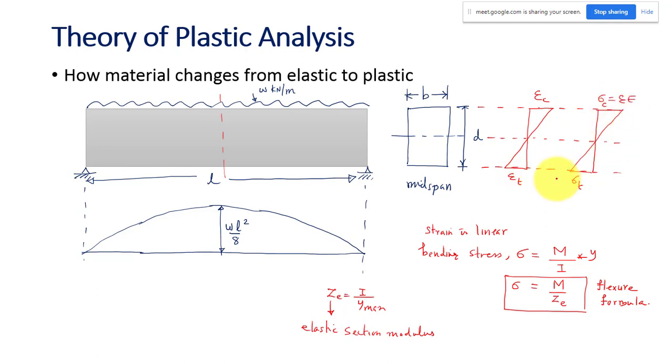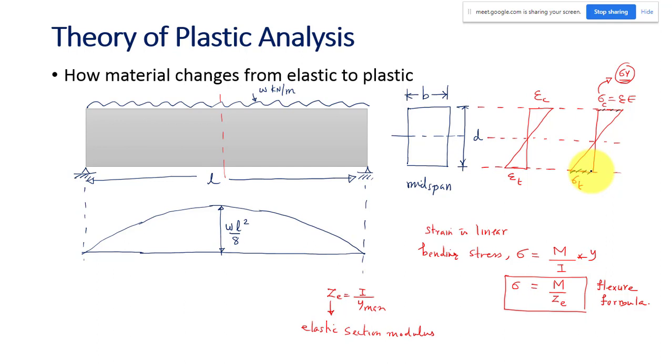Suppose you want to find the maximum moment of resistance in the elastic analysis. You will take this value as the limiting value, that is the yield strength. The limiting condition for the elastic analysis is the maximum stress, that is the extreme fiber stress. Whenever the extreme fiber stress reaches the yield strength, that is my limiting condition. I will not allow the stress in my structural member to exceed that. If I exceed, that is a failure condition as per my assumption. That is what we are doing in the elastic analysis.